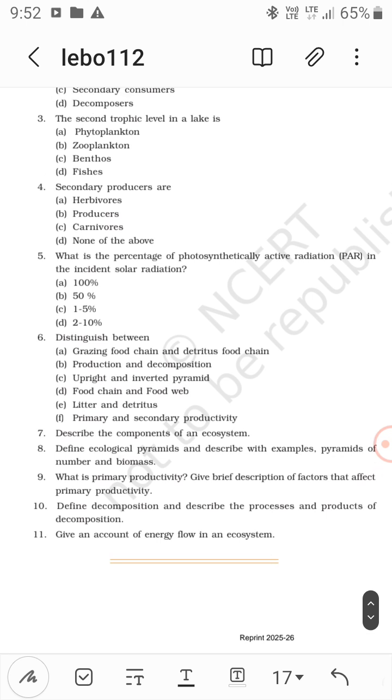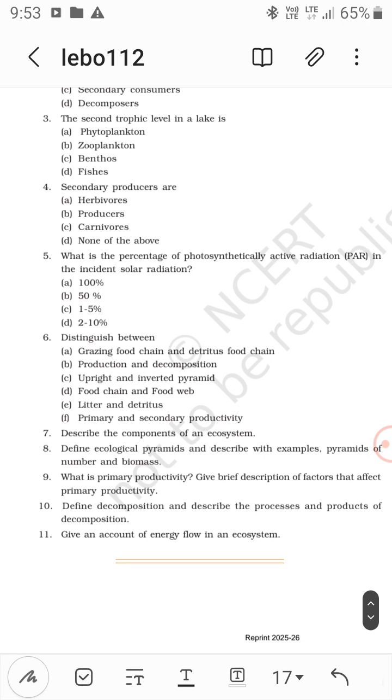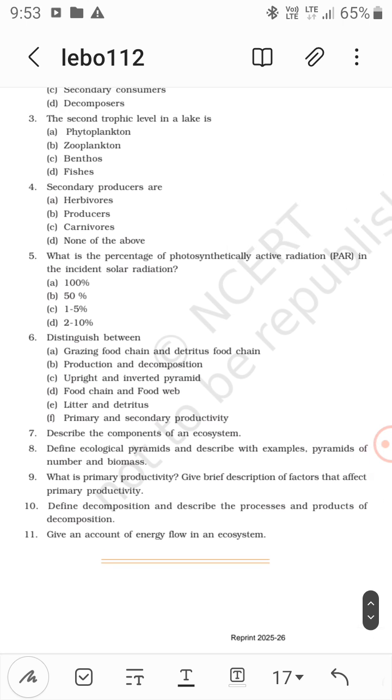Now describe the components of an ecosystem. There is species composition and stratification. These are the components of an ecosystem. There is abiotic and biotic. Biotic includes the biological living organisms, and abiotic includes water, light, sunlight, temperature, and all these. The interaction between these two components makes a functional unit of nature, that is the ecosystem, right? Like a desert is an ecosystem, and terrestrial is an ecosystem.